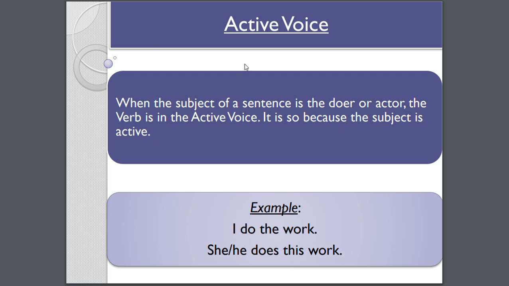First, we will look for active voice when the subject of the sentence is a doer or the actor, and the verb is in the active voice. It is so because the subject here is active. Yes, I do the work, because here I am doing the work. I myself am doing the work. He or she does the work. She, herself or himself, is doing the work.